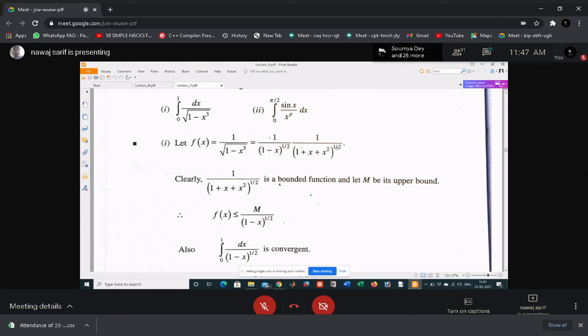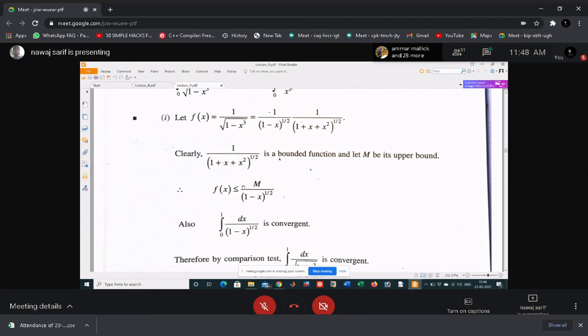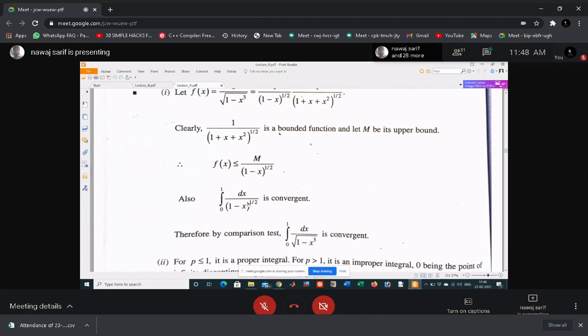Yes, sir. Okay, so that's why we have written f(x) less than or equal to M by (1 minus x) to the power 1 by 2. Okay, so from the comparison test we know that if this function is convergent, then this function is also convergent. Okay, so we know that 1 by (1 minus x) to the power n is convergent if n is less than 1, and this n is 1 by 2, so this is convergent. Okay, so from the first comparison test we know that this is also convergent. Okay, so clear?